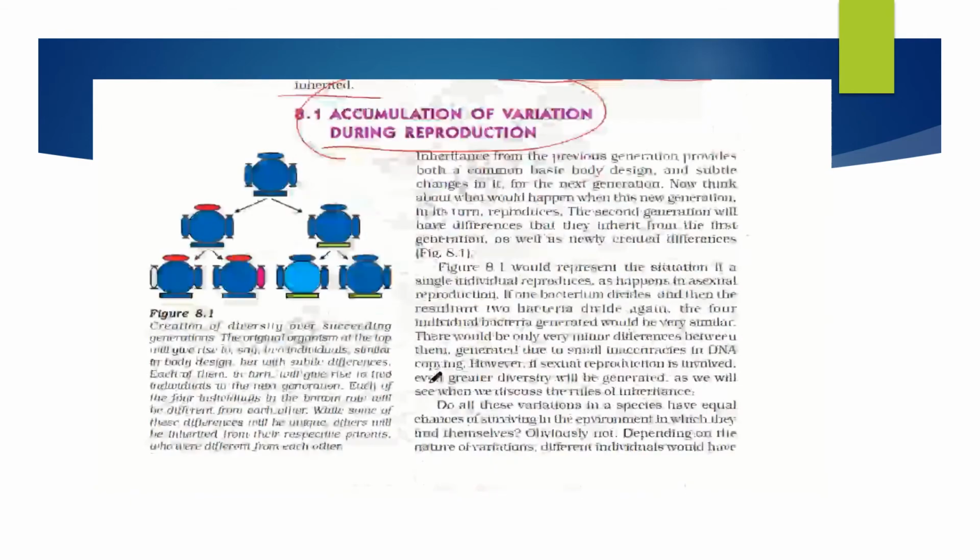Inheritance from the previous generation provides both a common basic body design and a subtle change in it. The basic body design will be the same, right? If human beings are reproducing, their kids will be human beings only. So the basic design is the same. They will have 2 eyes, 2 ears, 1 nose, 2 hands, 2 legs and all. But there will be certain variations, subtle changes, for the next generation, right? Is it clear to all of you?